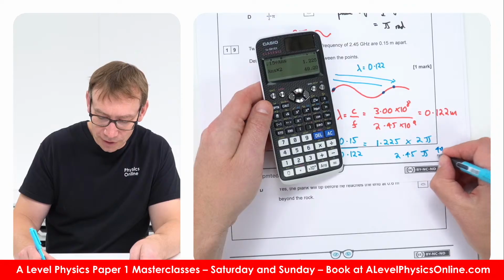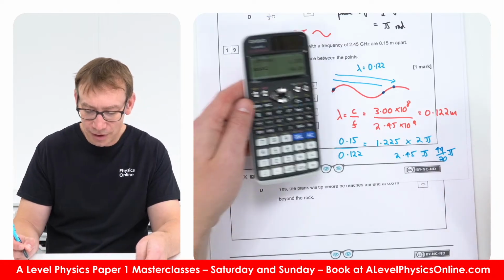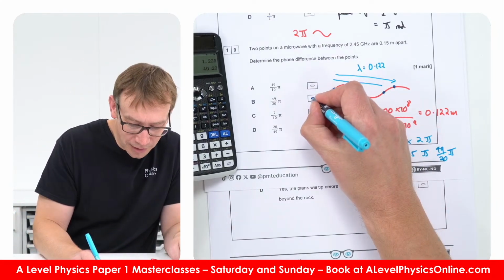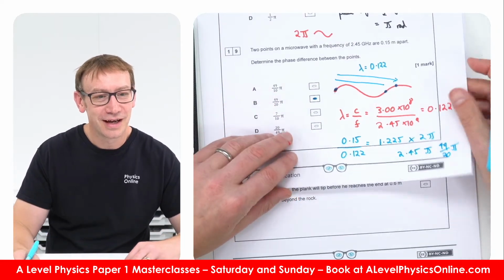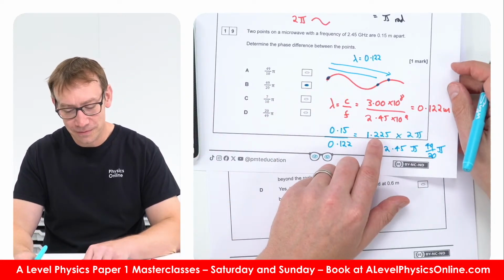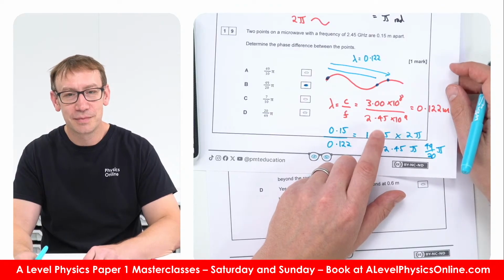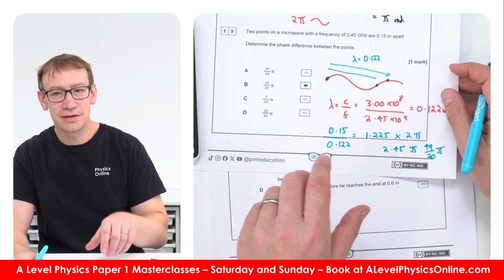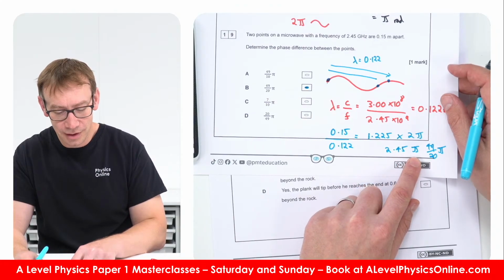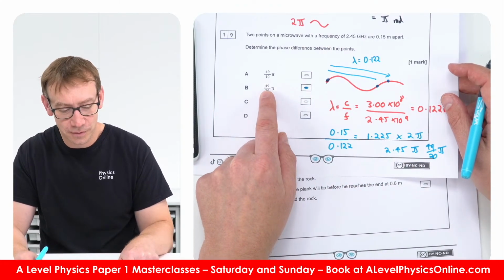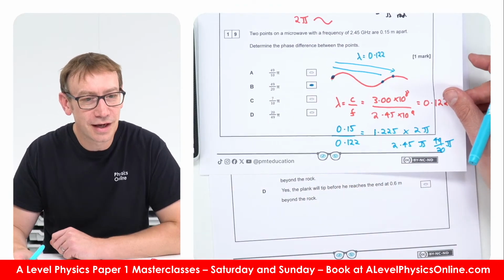So 49 over 20 is a fraction of pi, so I guess the answer here is B. Okay, that's a bit awkward. Does that make sense? Yeah, so basically I multiplied this path difference by 2 pi to get it in terms of a phase difference. So the phase difference would be 2.45 pi, but they've given it as a fraction, 49 over 20. Okay, right.